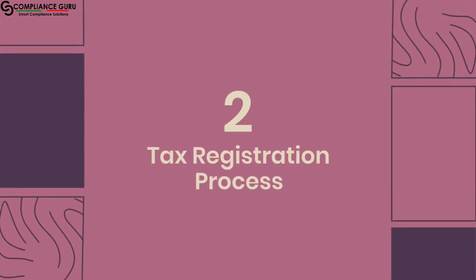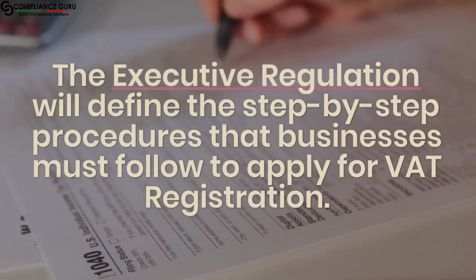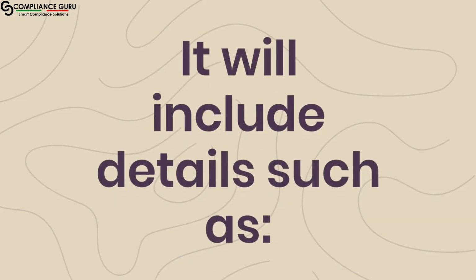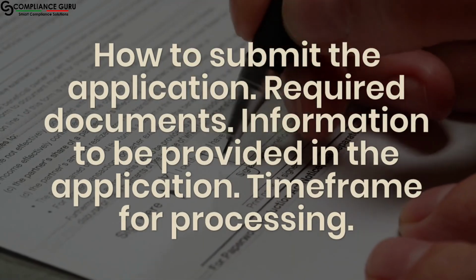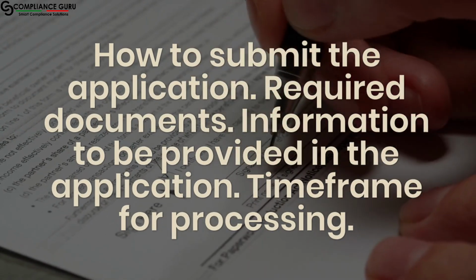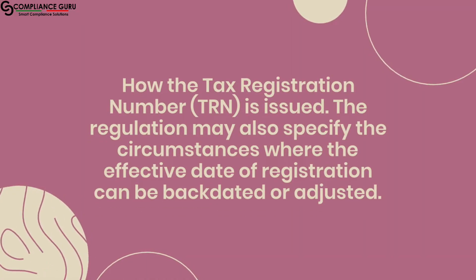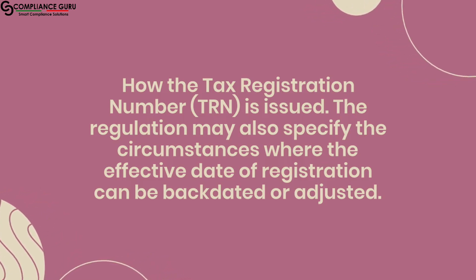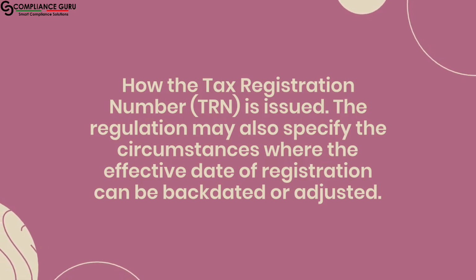2. Tax registration process. The executive regulation will define the step-by-step procedures that businesses must follow to apply for VAT registration. It will include details such as how to submit the application, required documents, information to be provided in the application, time frame for processing, how the tax registration number, TRN, is issued. The regulation may also specify the circumstances where the effective date of registration can be backdated or adjusted.